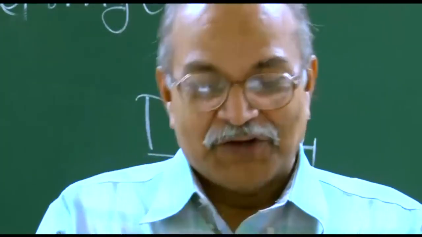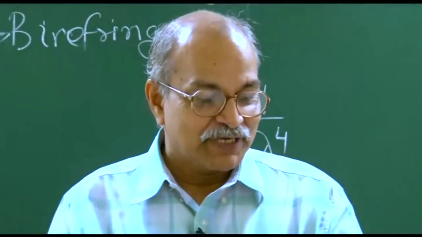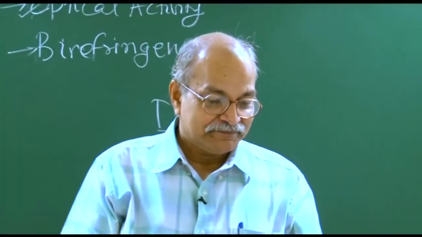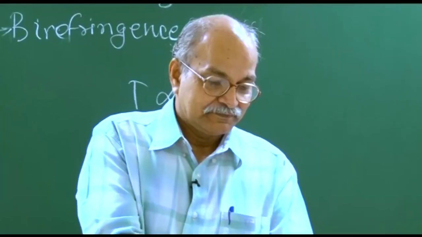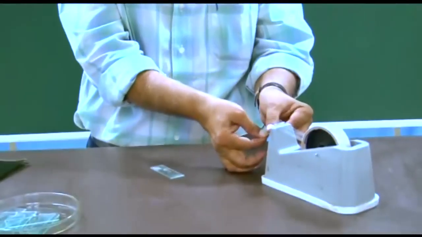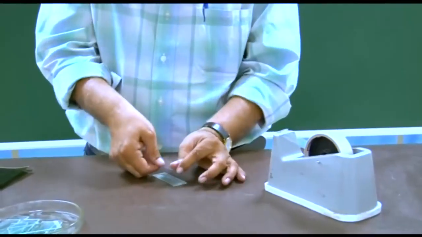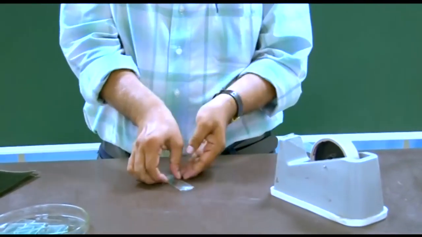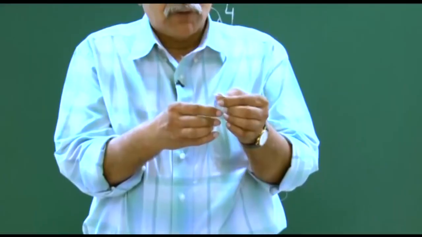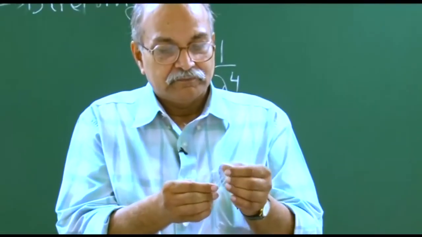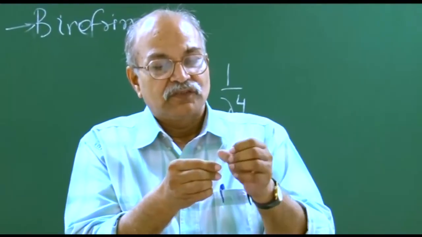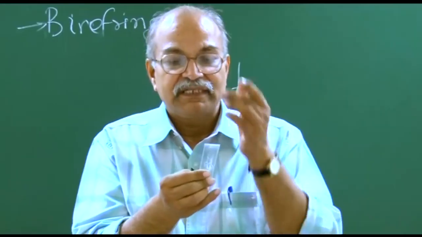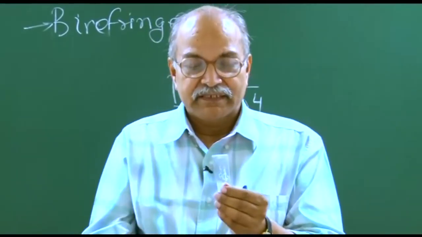Done. Go for one more layer. Let's see what happens if I have 3 layers. I have put one more layer. So now you have 3 layers of this cellophane tape on the glass slide.